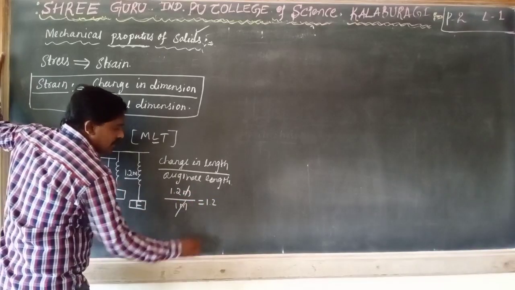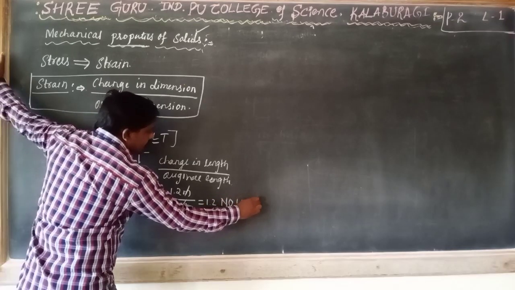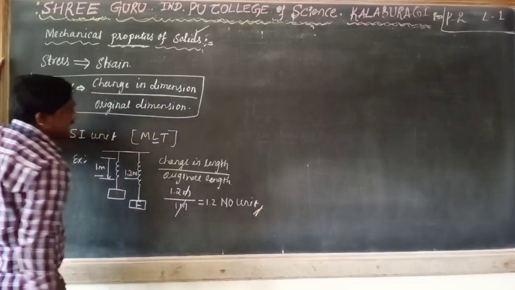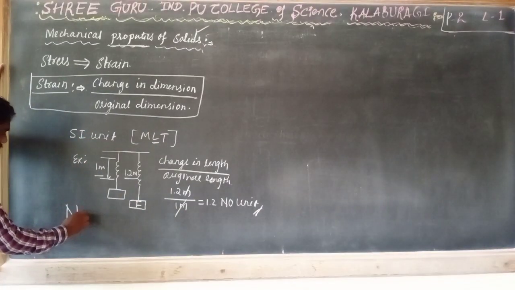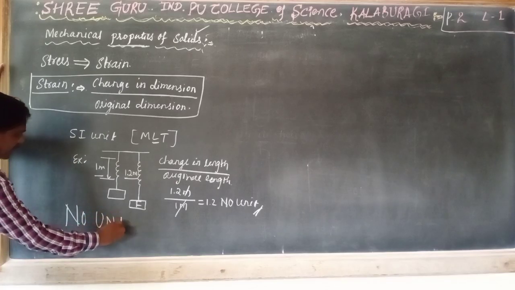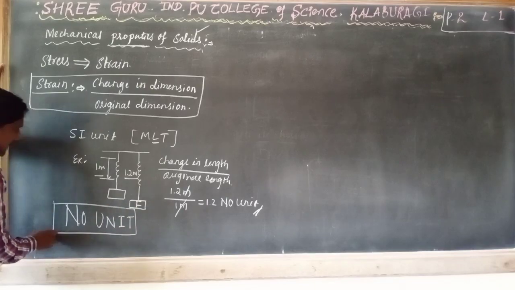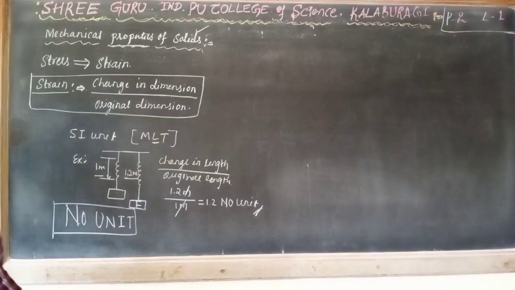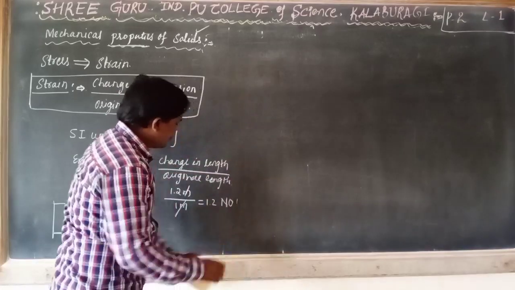What is the unit here? No unit. Strain does not have any units. Keep it in your mind. We are measuring in terms of numbers.